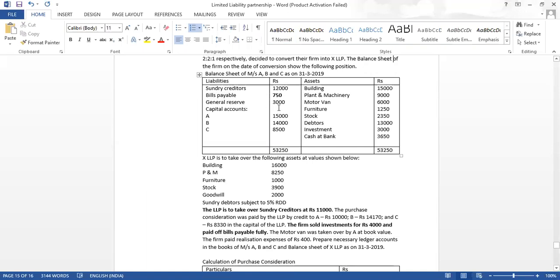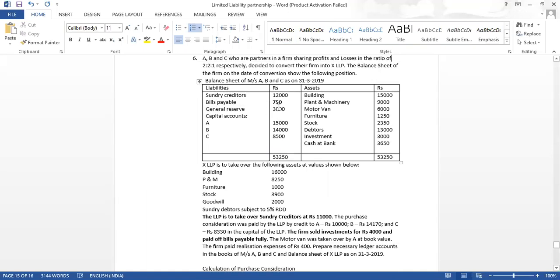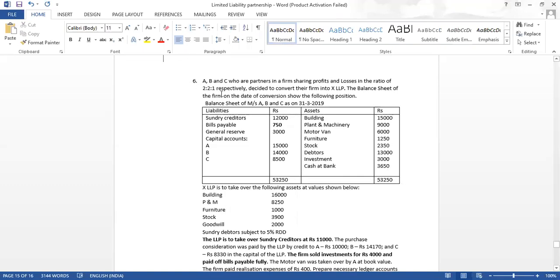There is a reserve, general reserve 3,000. And now this reserve has to be distributed to the partners. How to distribute the general reserve? Any idea? Shall I give all the 3,000 to A, all to B, or all to C, or do I distribute it equally? How should I distribute the general reserve now?